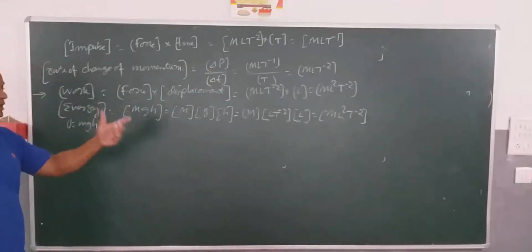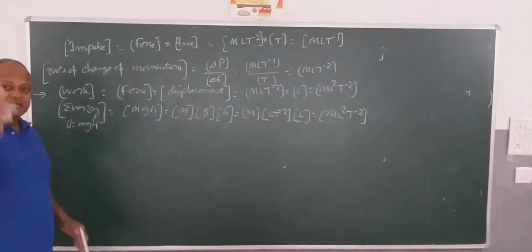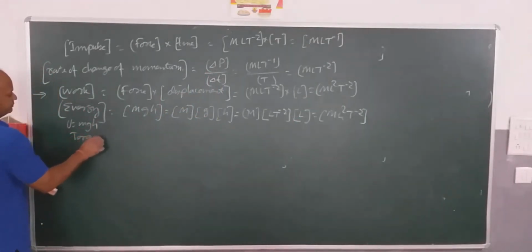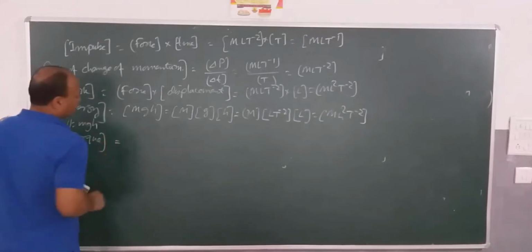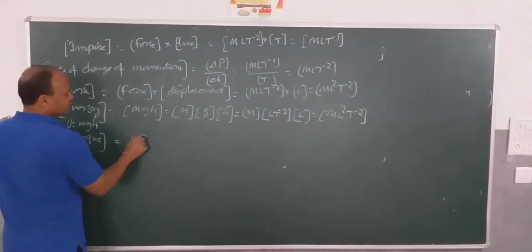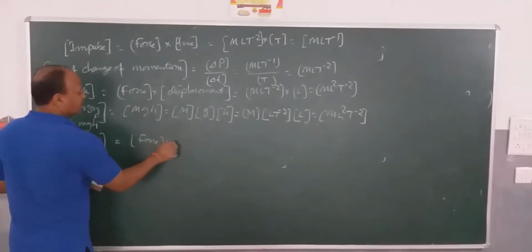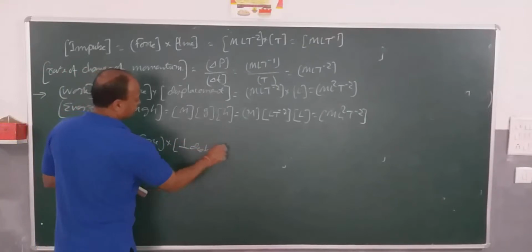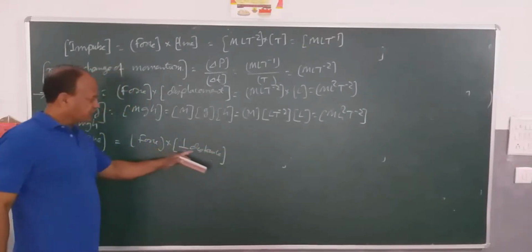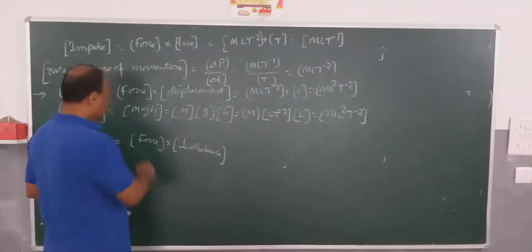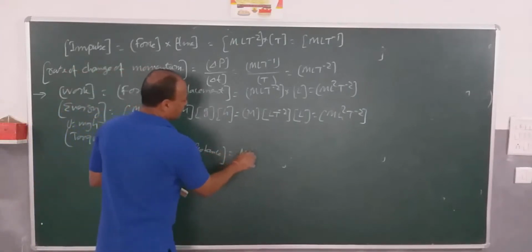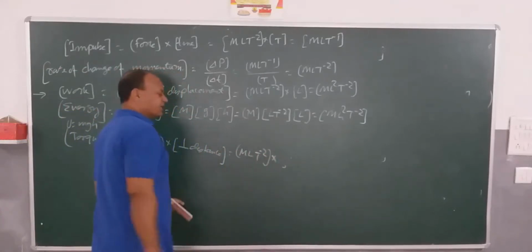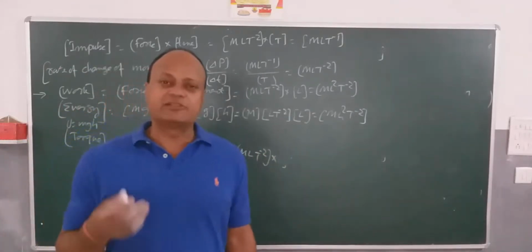Work and energy. Similarly, let's see another physical quantity, torque. Torque is equal to the product of force and perpendicular distance. The dimensional formula of force is M L T to the power minus 2. Perpendicular distance, any distance for that matter, is which basic unit?